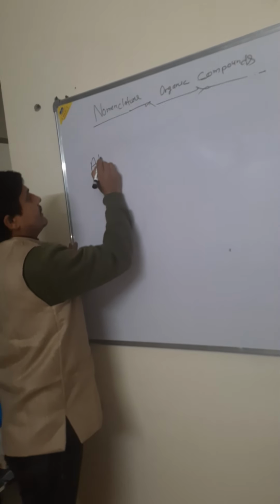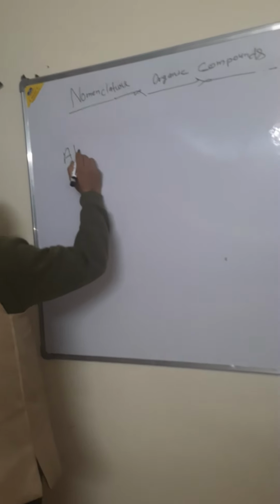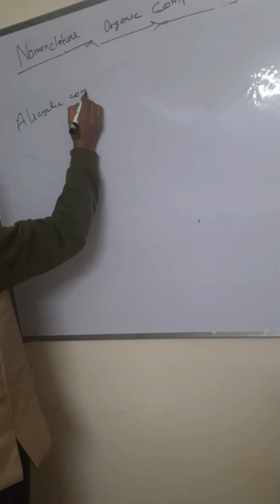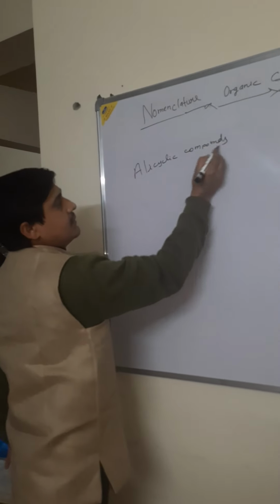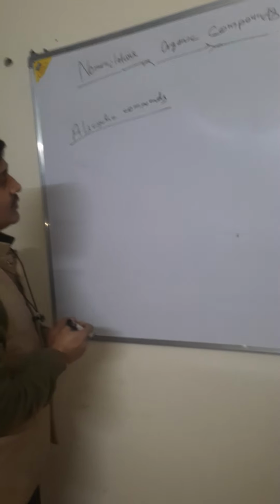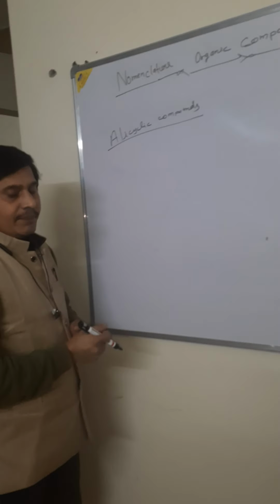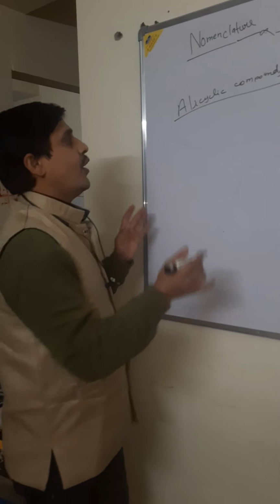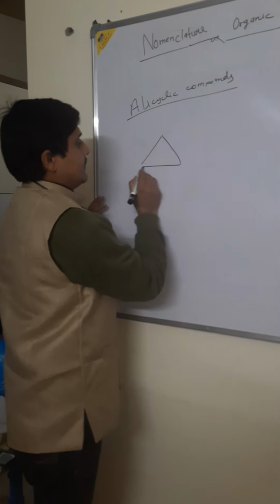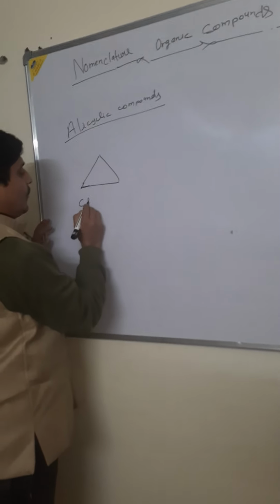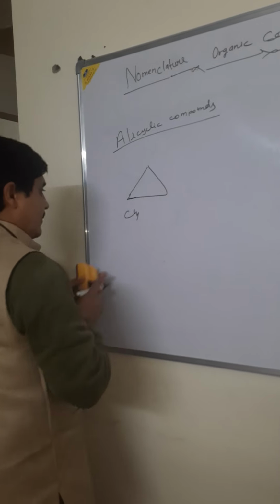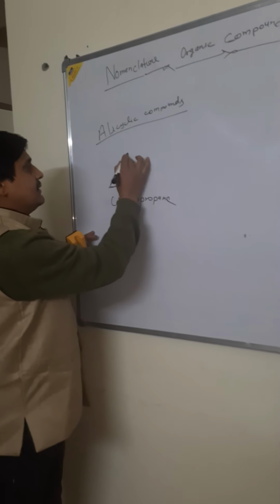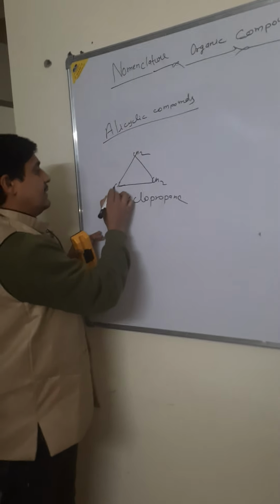Alicyclic compounds. Alicyclic compounds are 3 membered, 4 membered, 5 membered and 6 membered ring compounds, in saturated form. Cyclopropane. This is cyclopropane: this is CH2 group, this is CH2 group and this is also CH2 group.